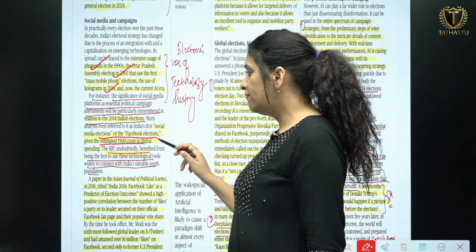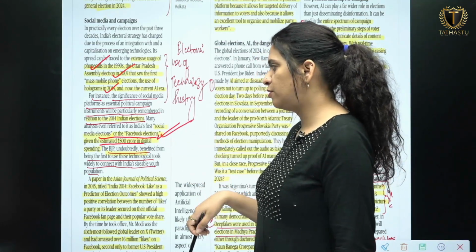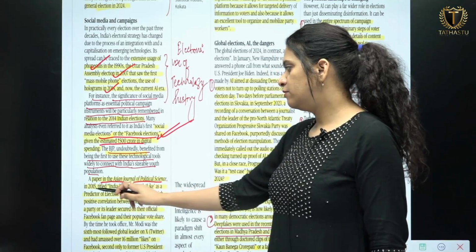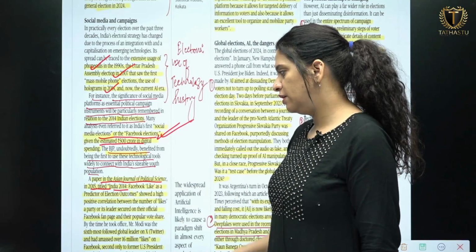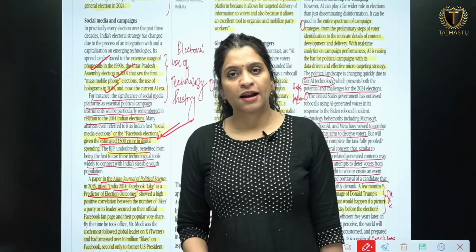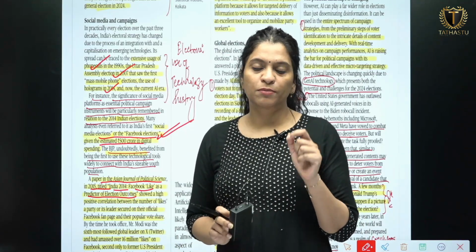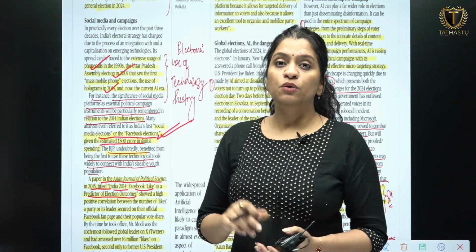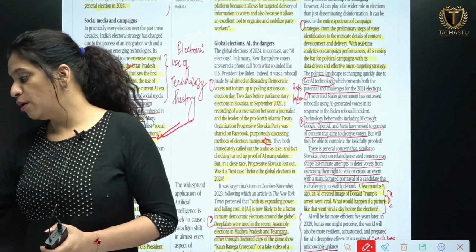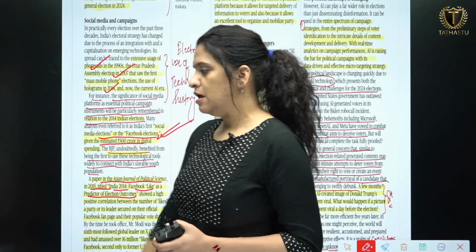A paper in Asian Journal of Political Science 2015 titled India 2014 Election, Facebook like as a predictor of election outcomes, showed that number of likes received by a particular contestant or political party was in proportion to the votes it could gain. ठीक है, तो इससे दिखाता है how positive is the relation between use of social media and election outcomes.